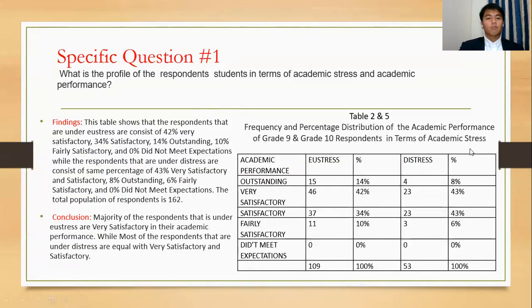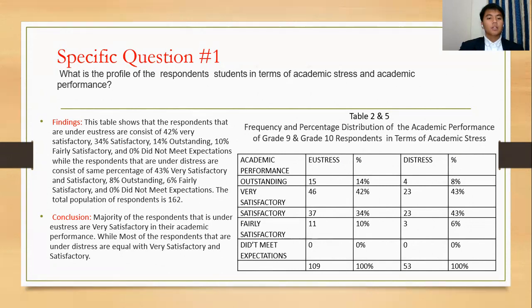For specific question number 1, what is the profile of the students in terms of academic stress and academic performance? Tables number 2 and 5 were used for this question. The findings: this table shows that the respondents under eustress consist of 42% very satisfactory, 34% satisfactory, 14% outstanding, 10% fairly satisfactory, and 0% did not meet expectations.